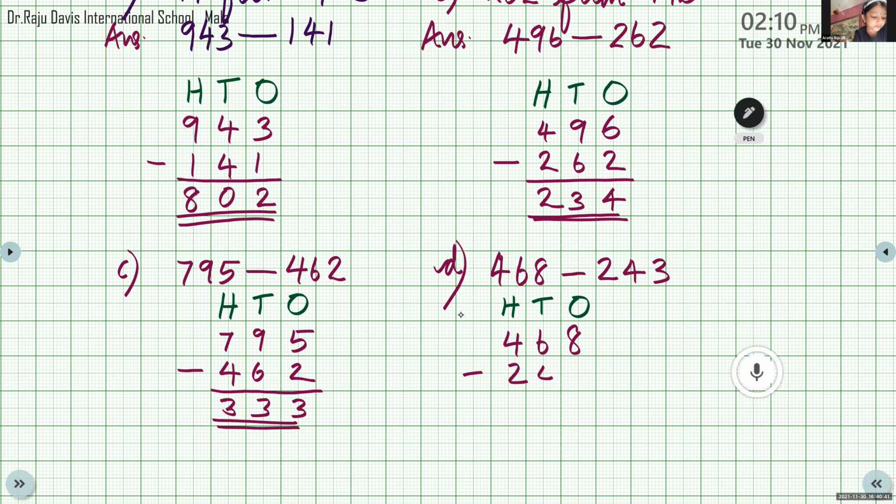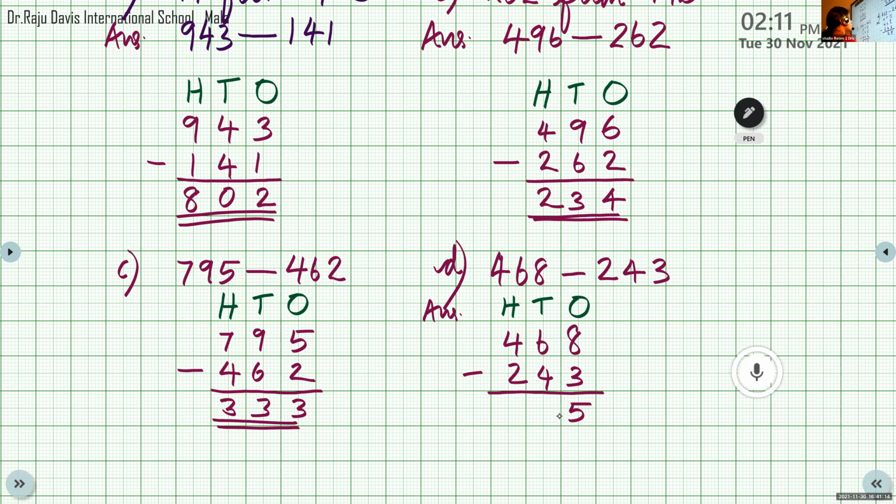3 can become 8. So after 3, 4, 5, 6, 7, 8. How many fingers did you open? 5. Very good. Now at the tens place it is 6 minus 4. 4 can become 6. So after 4, 5, 6. How many fingers? 2.